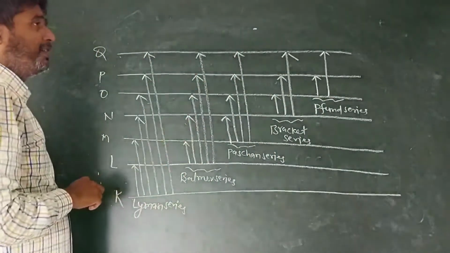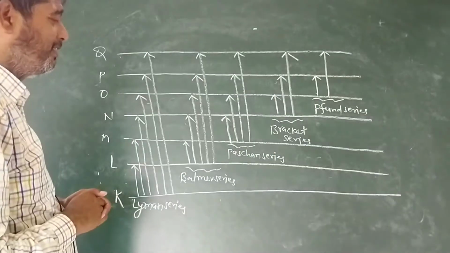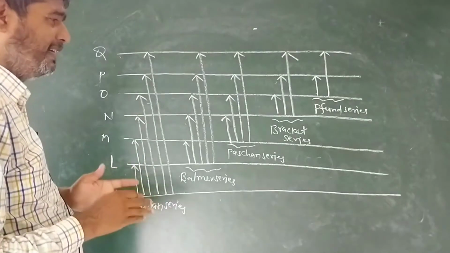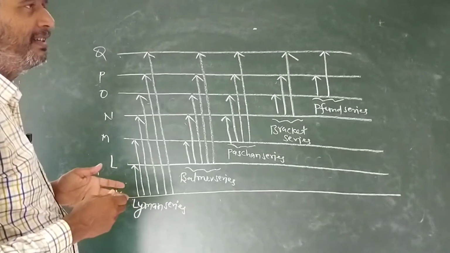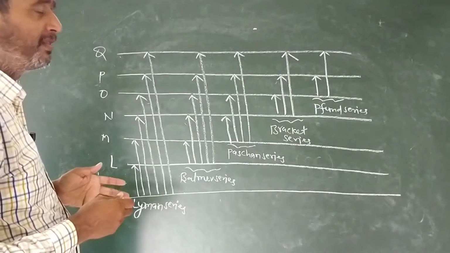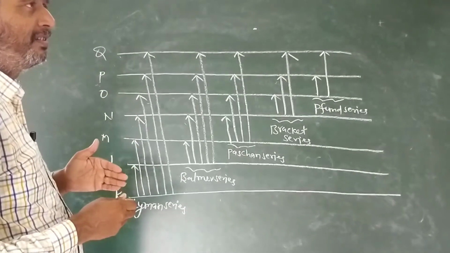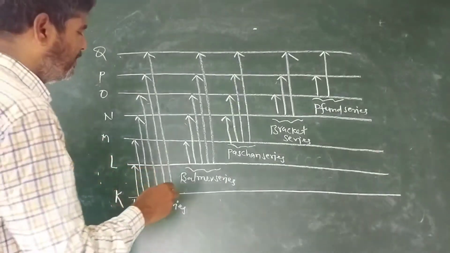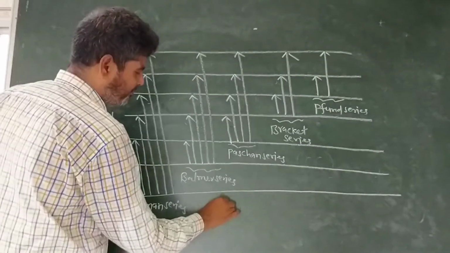This process is known as absorption spectrum. Means first of all, the electron will gain energy from outside and jump from a low energy level to a high one. It is known as absorption spectrum.